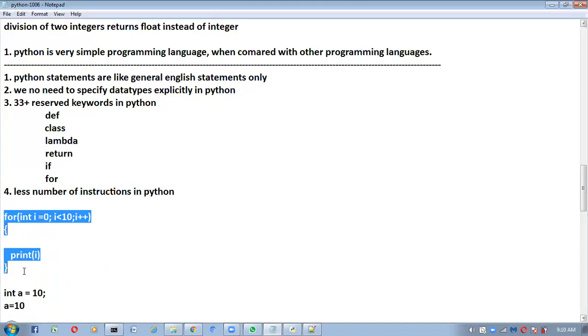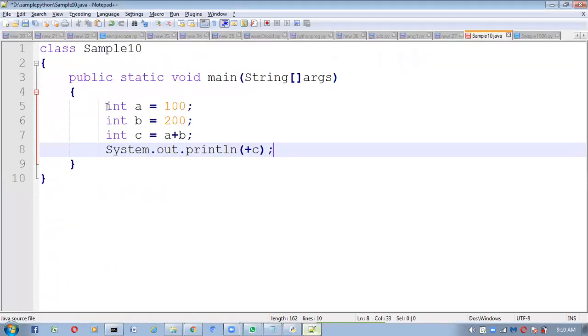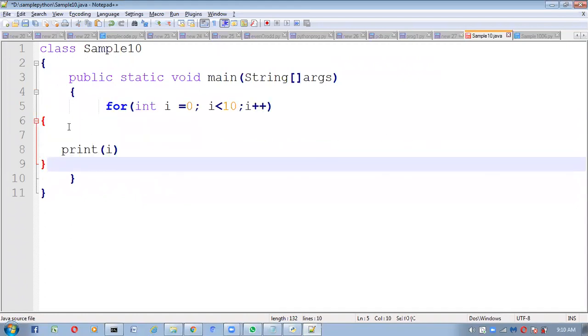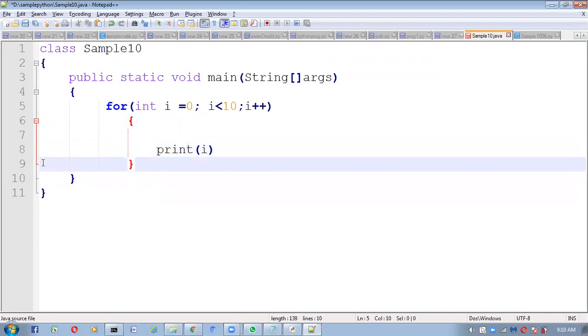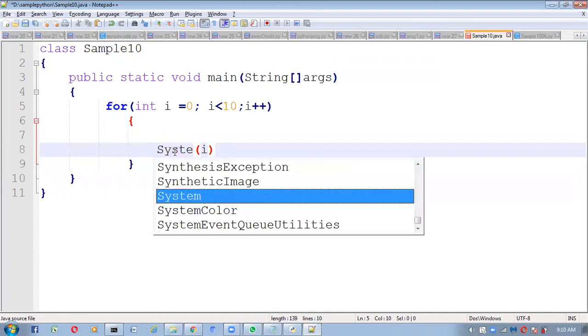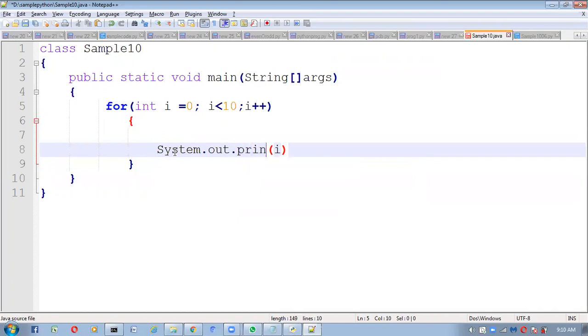Same thing I will take it here. Don't worry, I will execute and I will show everything. See, inside this only I am taking for loop like this. Right? Here I am taking one for loop. Here not print, here we have to use system dot out dot print like this. Here what I am doing, first time I value is 0. Right? Print I value.